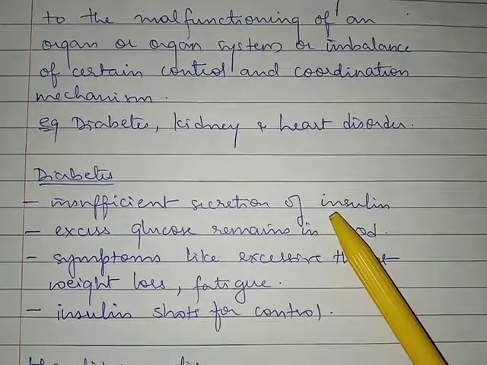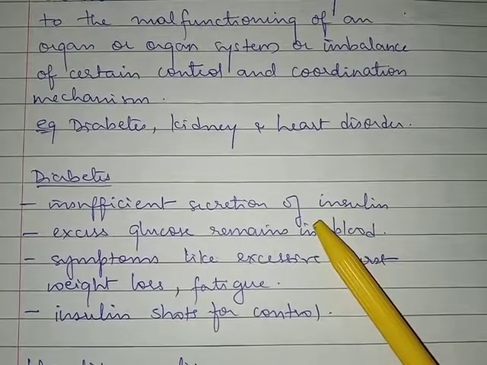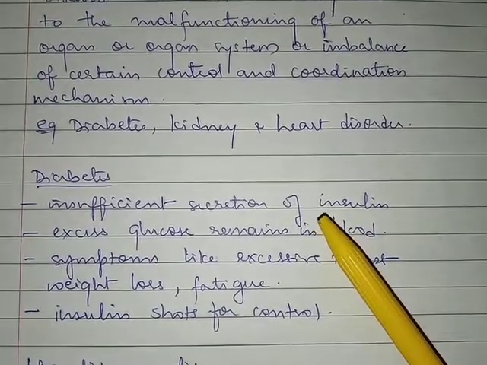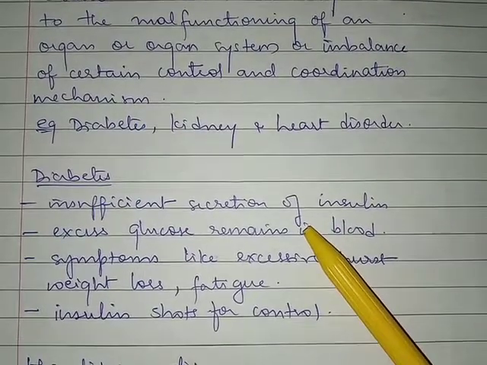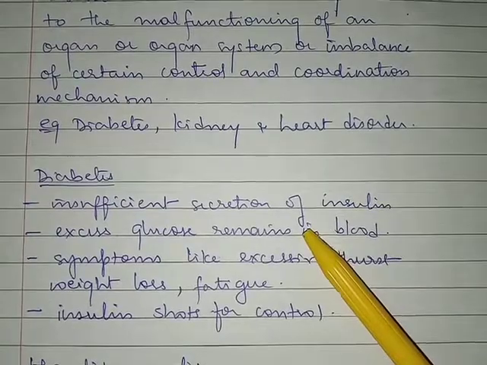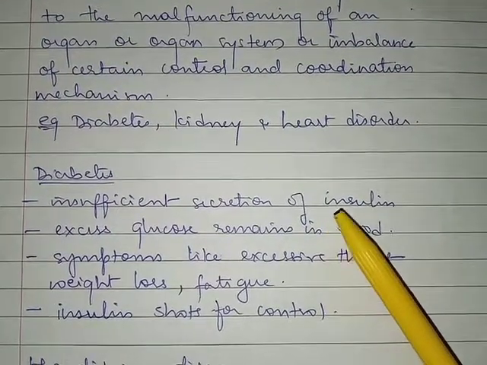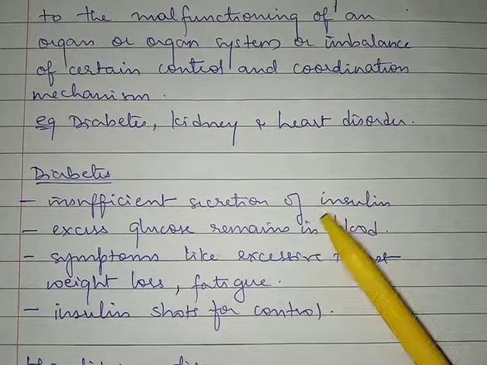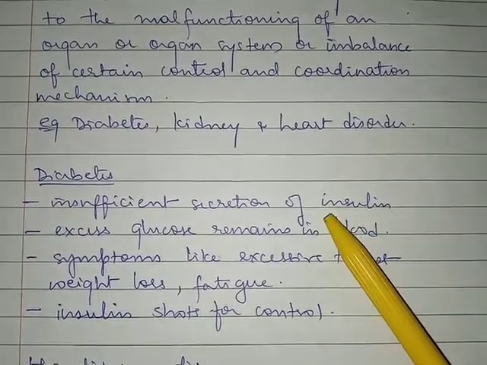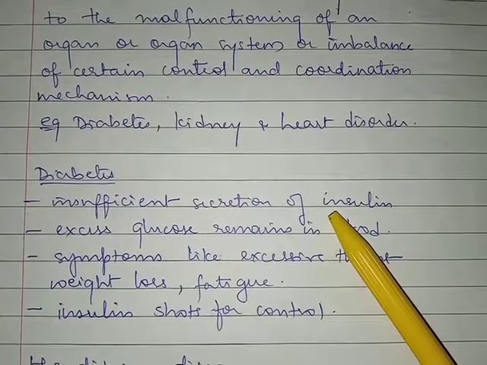Now, why is insulin so important? Insulin is important because it helps the body to utilize the glucose that is present in the body so that energy is available. Okay, so insulin helps the utilization of glucose by the body to get energy, right?